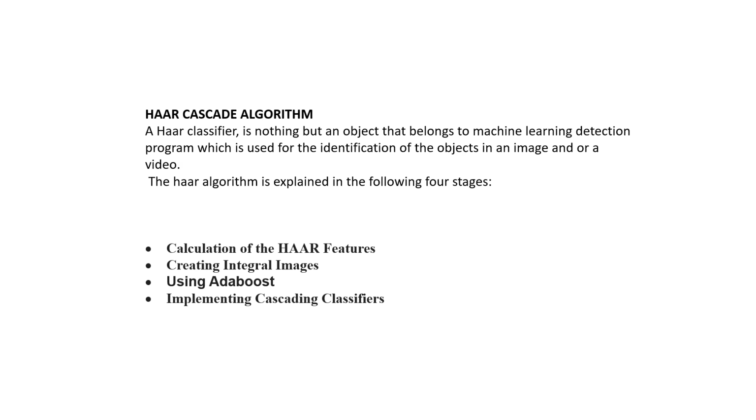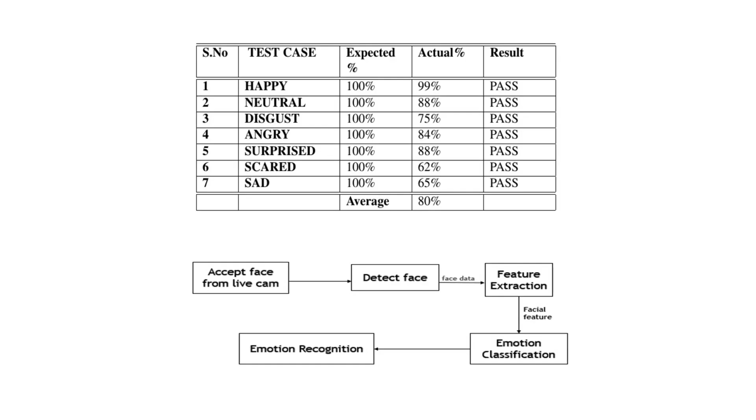Next are the test cases we have used in the project: happy, neutral, disgust, angry, surprised, scared and sad. This is the expected percentage we get while we make the faces, and this is the actual accuracy of the images we are getting. All the test cases are passed in the project, and the average accuracy is 80%.